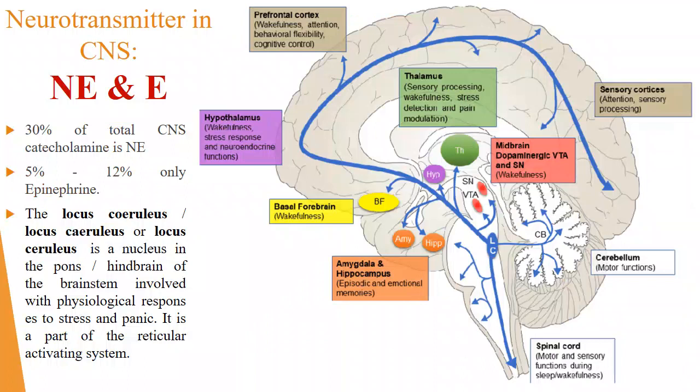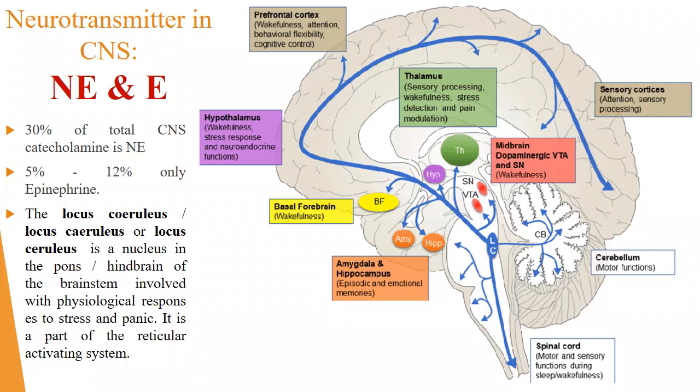So the next neurotransmitter in the CNS is norepinephrine or epinephrine. 30% we have this norepinephrine. Where is it originated from? It is originated from this area. Which area is it? This is the pons only, midbrain, pons, medulla oblongata, right? It is also known as the hindbrain.